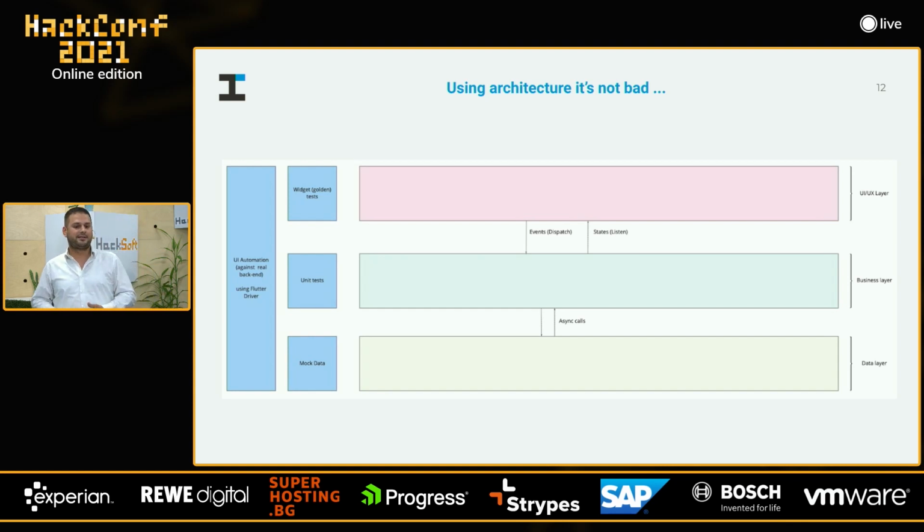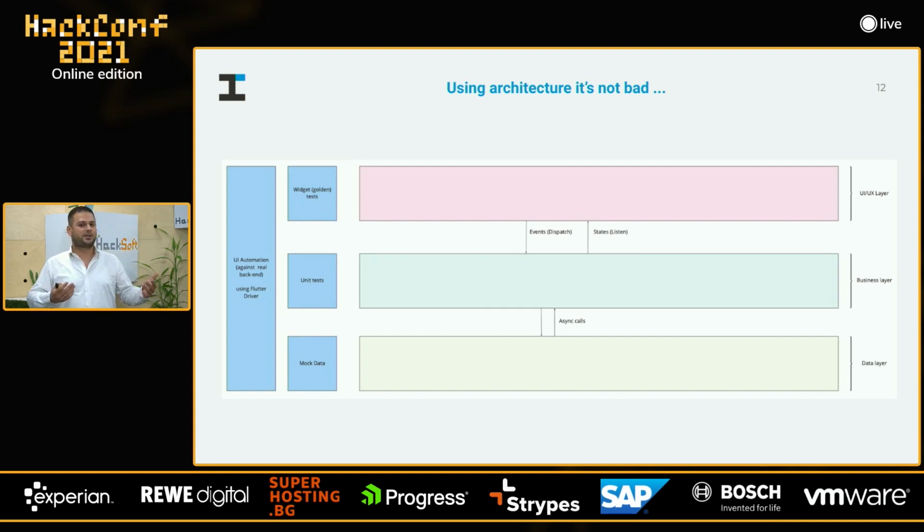Then the business layer is completely decoupled from the UI layer, which means that you can represent the state of your application however you like. Then we have the data layer, where we can use various data sources, such as local storage, like shared preferences, secure storage, and remote data sources. We can use, let's say, WebSockets, REST API, etc. And now the question is how those layers communicate with each other.